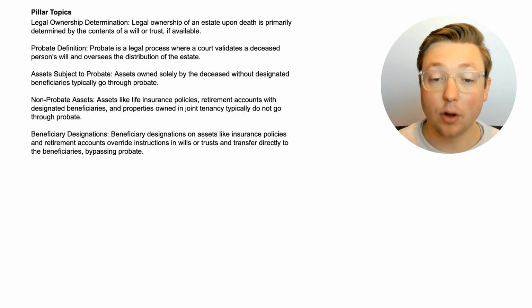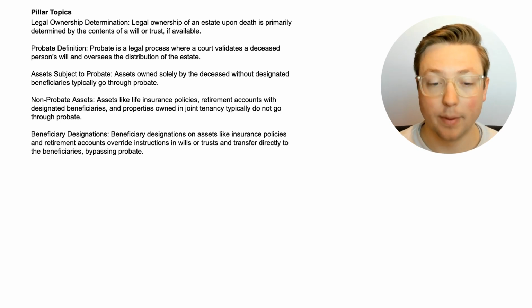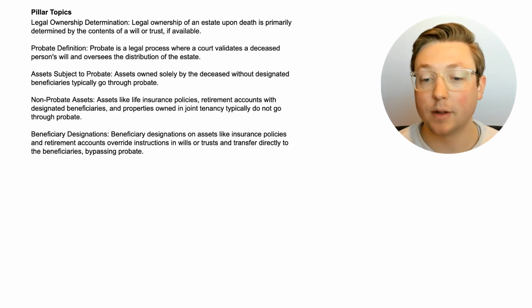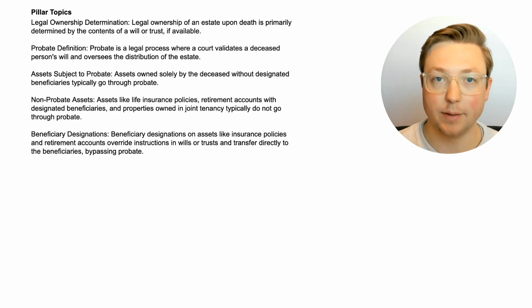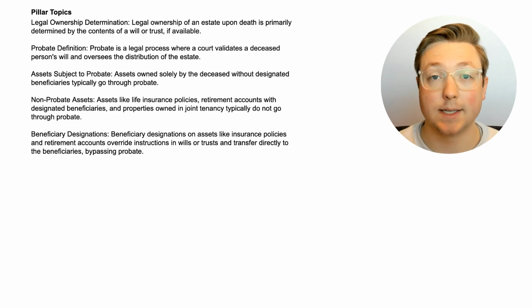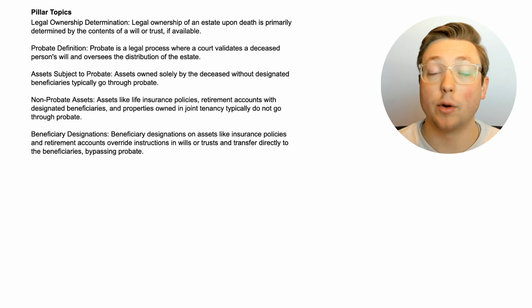And things that typically go through probate are assets owned solely by the deceased, so nobody else has joint ownership and they didn't say who it was going to go to, so that goes through probate. However, assets like life insurance policies, retirement accounts with designated beneficiaries, and properties owned in joint tenancy typically do not go through probate because, again, they don't have to figure out who the asset is going to go to. That person already automatically has ownership of it upon the death of the person whose estate we're talking about.